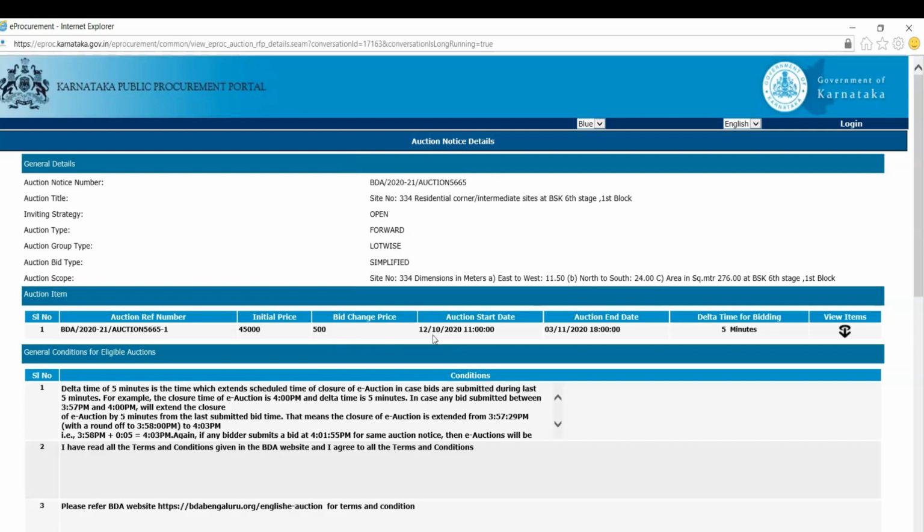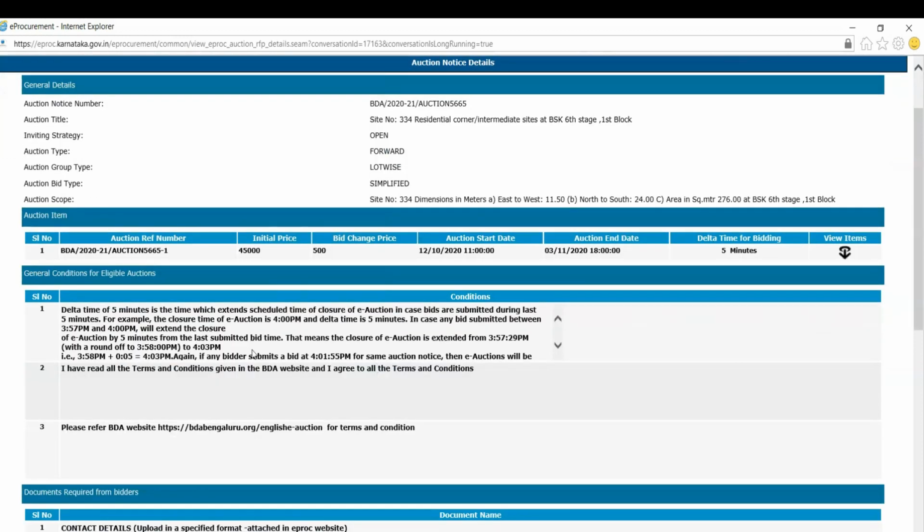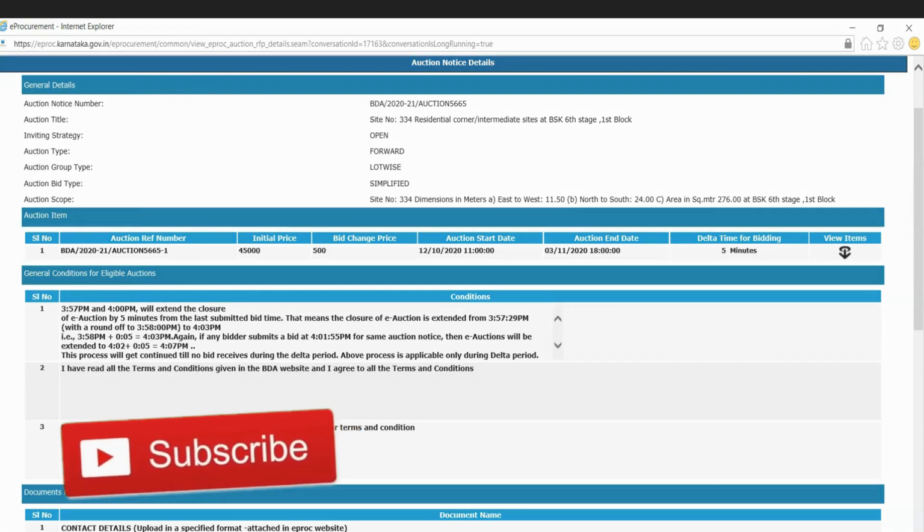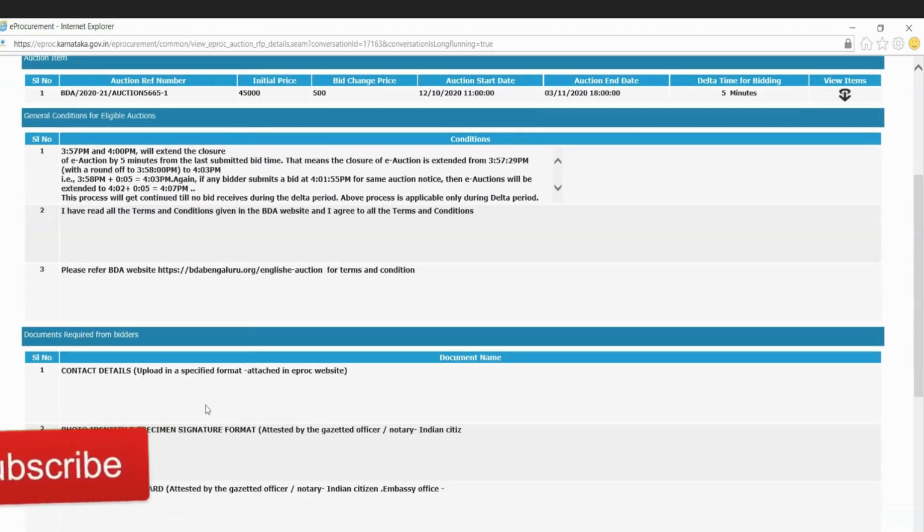Auction start date is 12th October 2020. Auction end date is November 3rd, 2020, delta time 5 minutes. I have read the terms and conditions. You can read all this, and please refer to the BDA Bengaluru e-auction website for the terms and conditions.